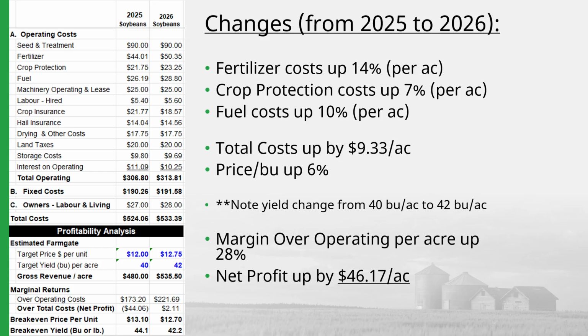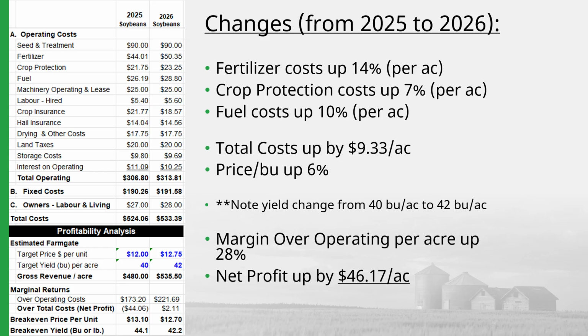This next slide shows soybean cost of production between 2025 and 2026, with the 2025 costs being on the left and the 2026 costs being on the right. Fertilizer costs are up 14% per acre, largely due to the amount of phosphorus required for soybean production. Crop protection pesticide costs are up roughly 7% per acre. Fuel costs are up 10% per acre. This results in total costs being up by $9.33 per acre.